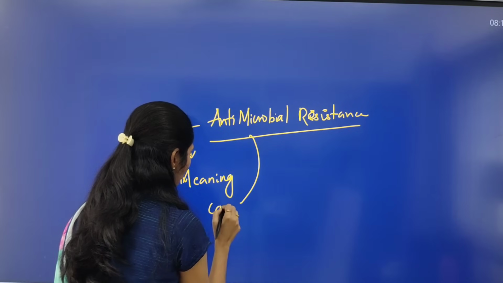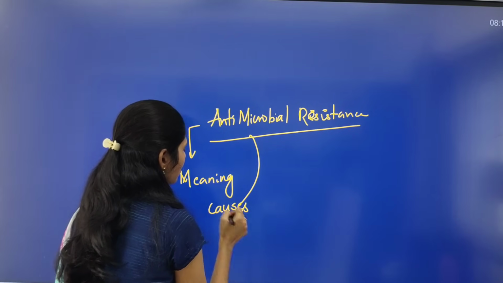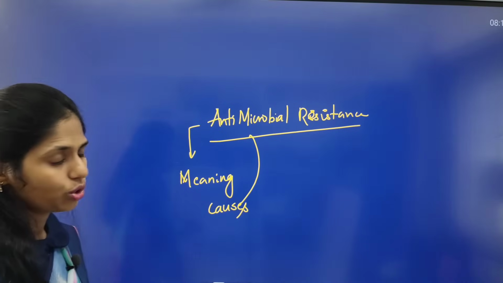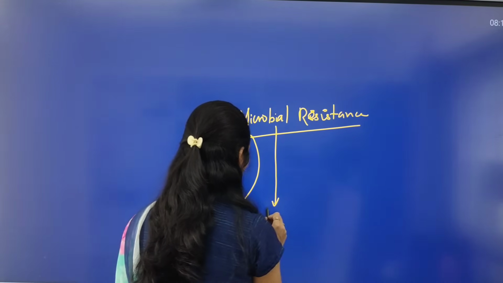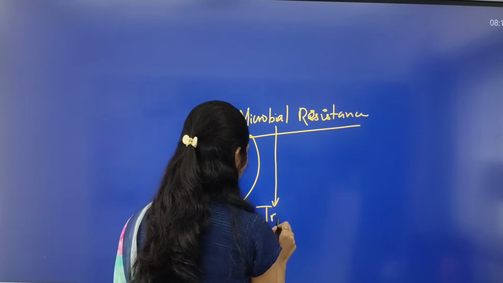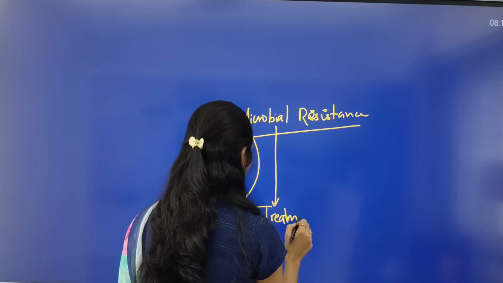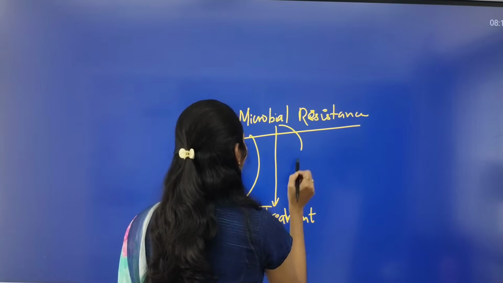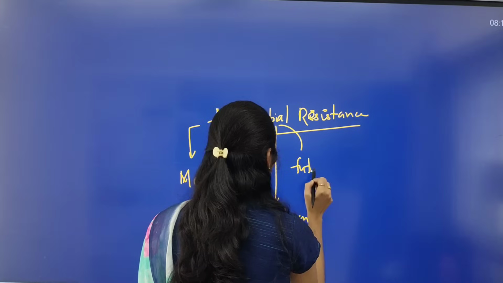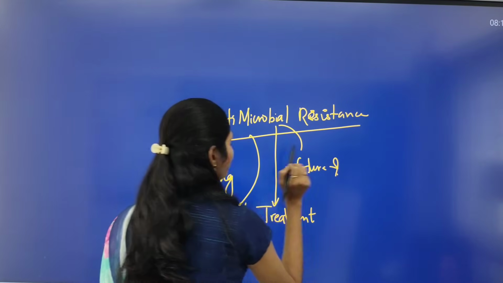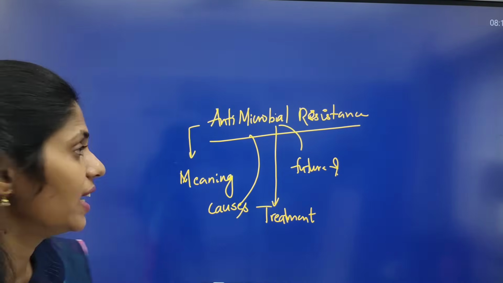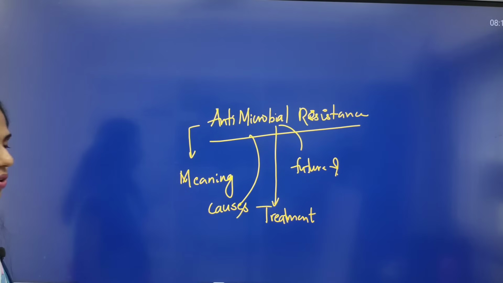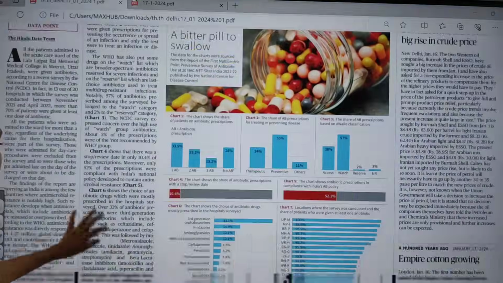You have to see what the causes of antimicrobial resistance are, and what the treatment plan is. And you have to think about the future: what will the future be if no antibiotic is working? What will the disease condition be? All these things are very important.